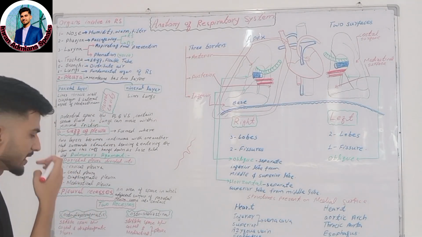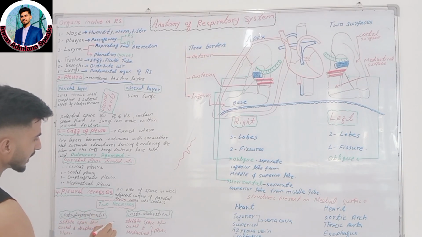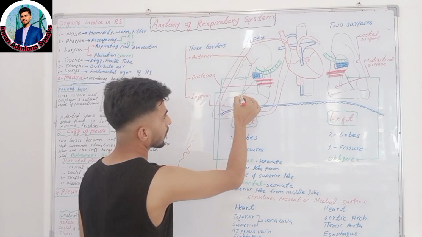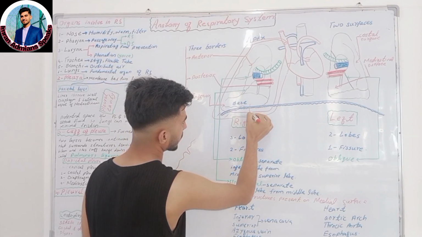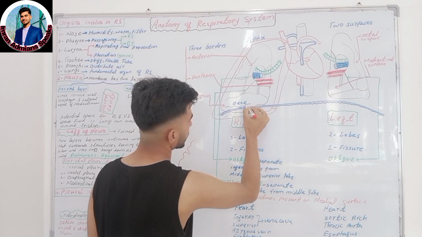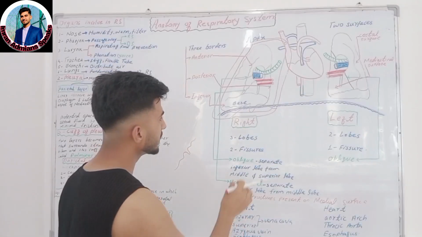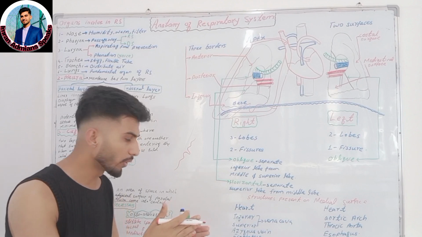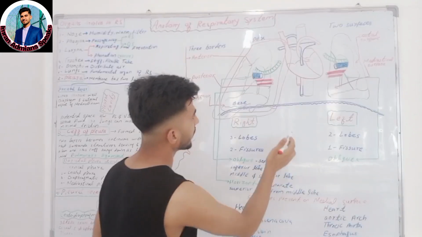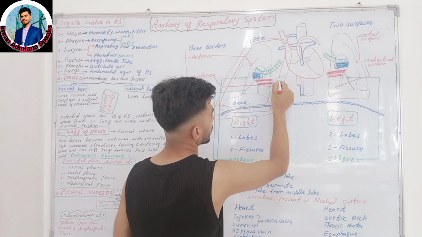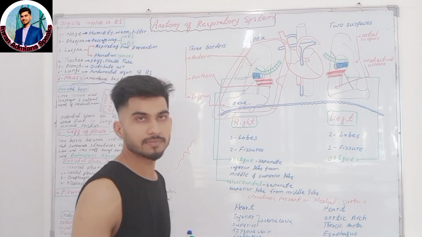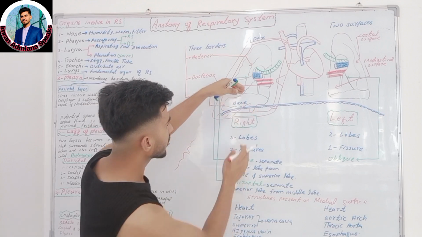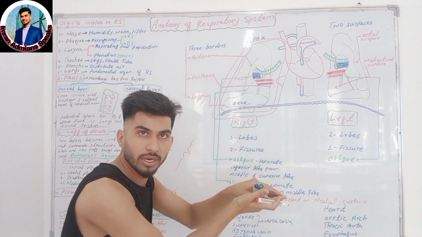So there are the following two types of pleural recesses. Number one is costodiaphragmatic pleural recess and number two is costomediastinal pleural recess. Costodiaphragmatic recess is an area where the costal and diaphragmatic pleura come into contact with each other.